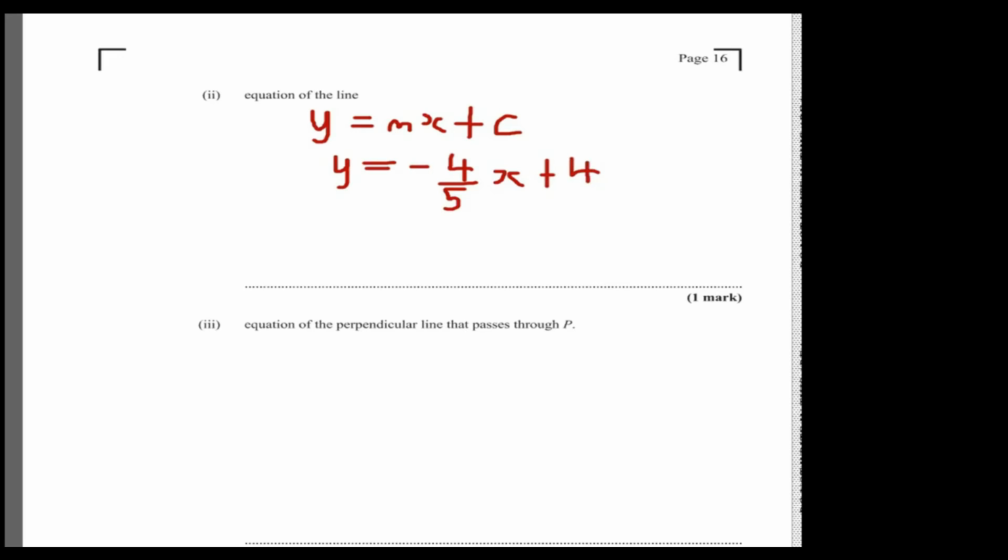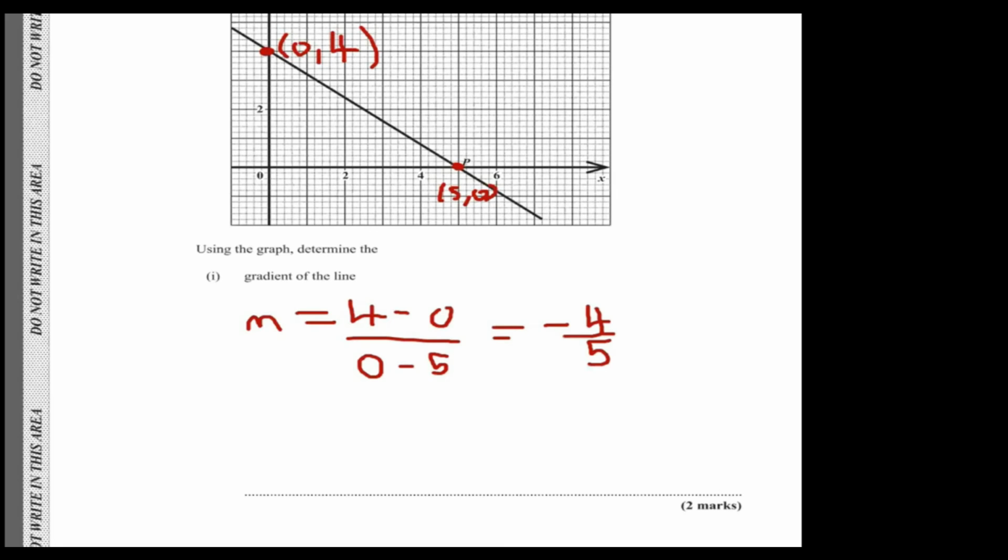All right. Now this question says, find the equation of the perpendicular line that passes through P. So you have some perpendicular line that passes through P. I like to always draw a sketch. Perpendicular means a line looks something like this. This is the perpendicular line passing through P.